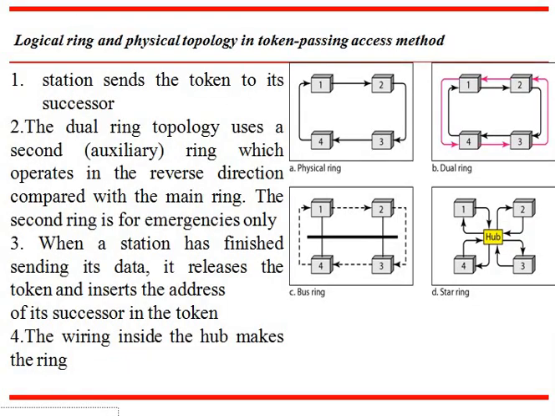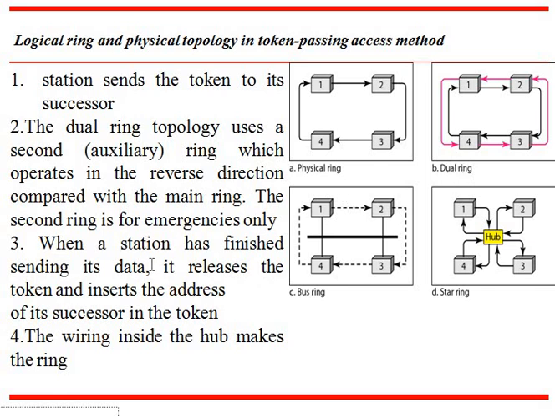Next, logical ring and physical topology in the token passing access method. We can see the four figures: A physical ring, B dual ring, C bus ring, and the fourth one is star ring. First, the station sends the token to its successor. Second, the dual ring topology uses a second ring which operates in the reverse direction compared with the main ring. The second ring is for emergency only, that we can see in the dual ring.